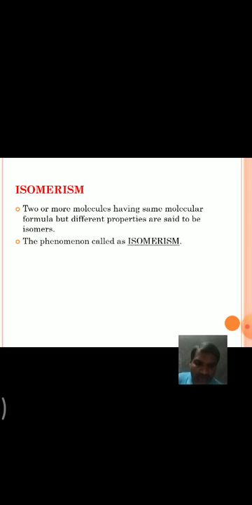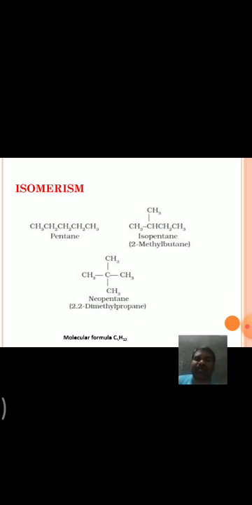For example, pentane, isopentane, neopentane are isomers because they have the same molecular formula, C5H12, but they are different molecules having different properties.